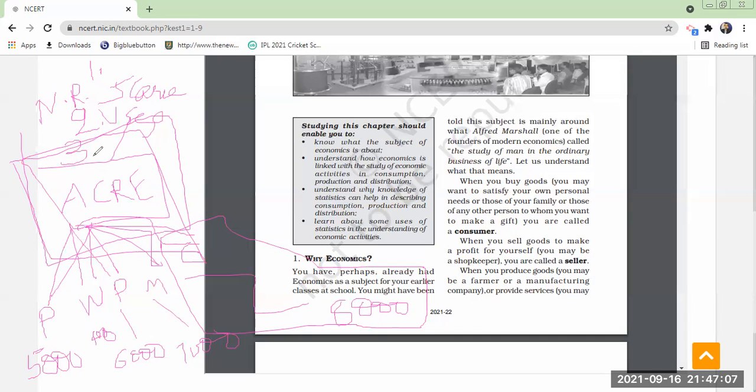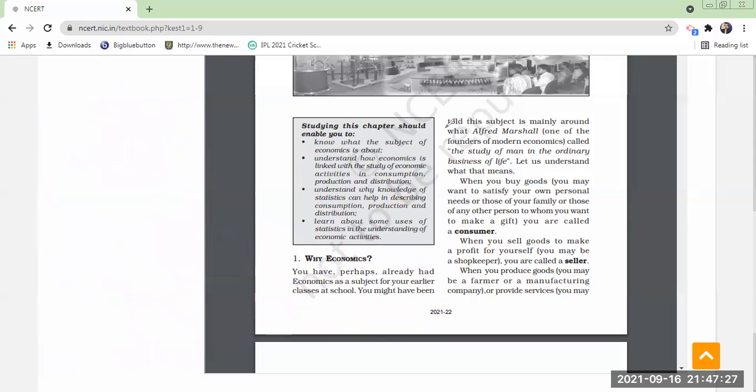Third one, what we have to decide is the best alternative which gives you more benefit. That decision you have to make. So economics will help you in that decision making. Did you understand? Yes, sir. Understood. Okay. So in deciding these factors, economics will take the help of statistics. What is statistics?